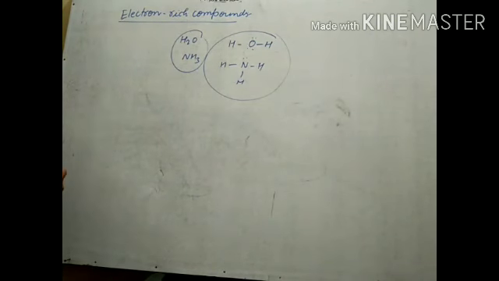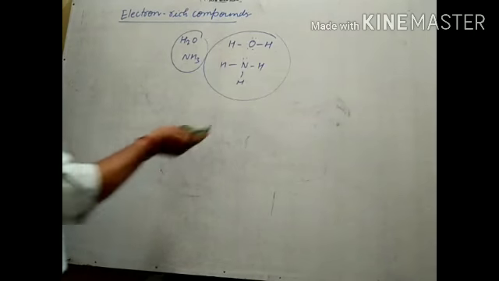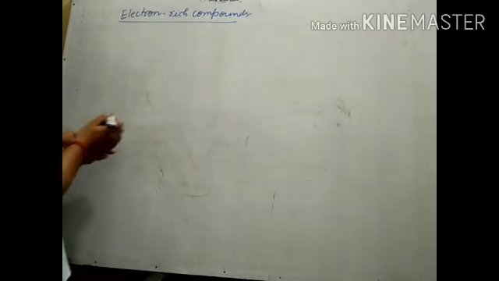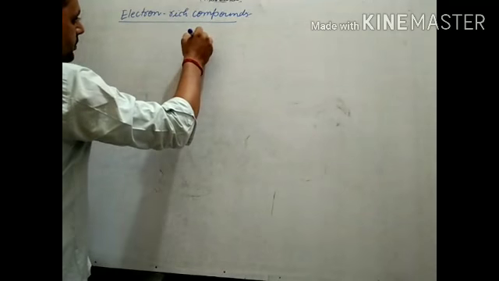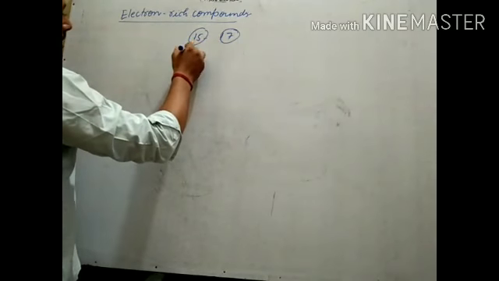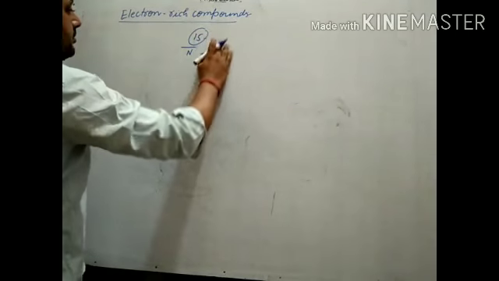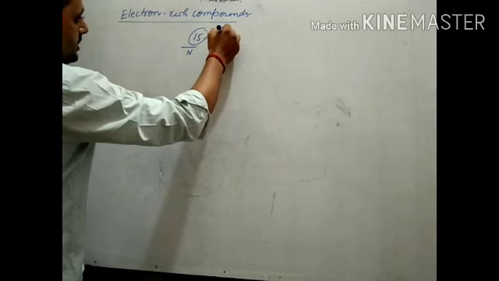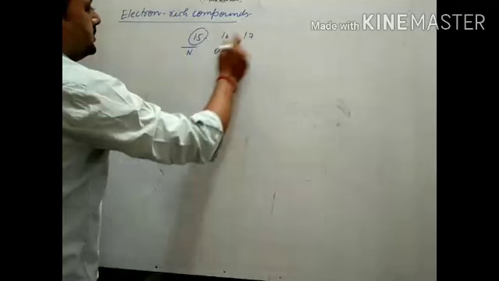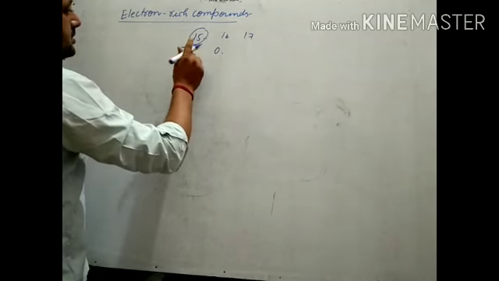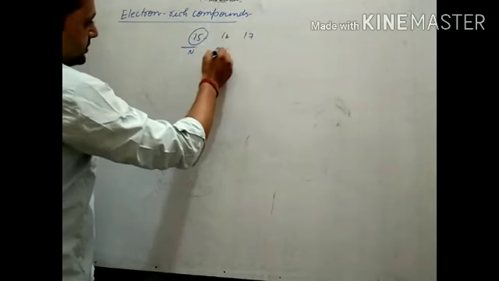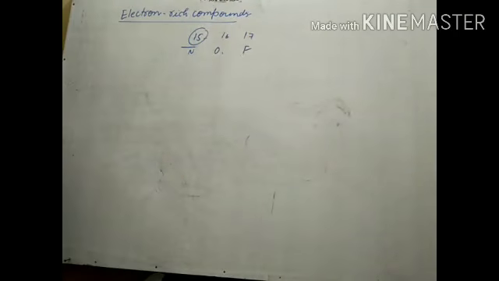Which group elements form electron rich compounds? Group 15 to 17 elements: 15 nitrogen and phosphorus, 16 oxygen, and 17 fluorine.